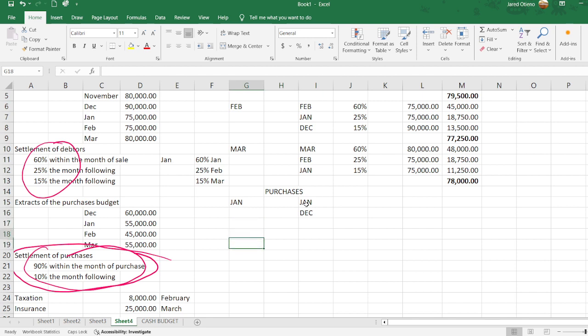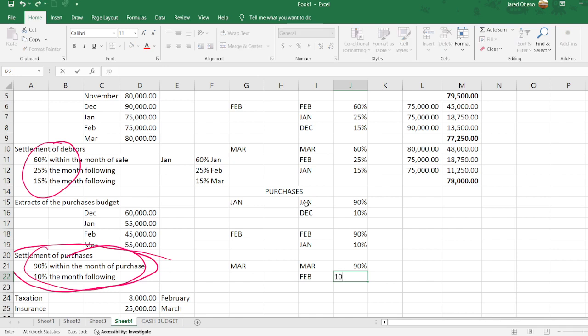When it comes to February, again, we will be paying for February and part of the previous month, January. Then when it comes to March, we will be paying for March and part of February. So what are we doing in January? We will be paying 90% of the purchases in January and 10% of what we had not cleared in the previous month. The same thing will happen in February, 90% and 10% of the previous month. Again, in March, this will be 90% and this will be 10%.